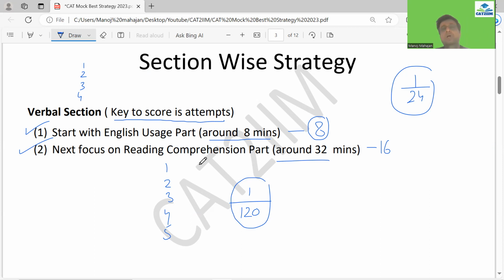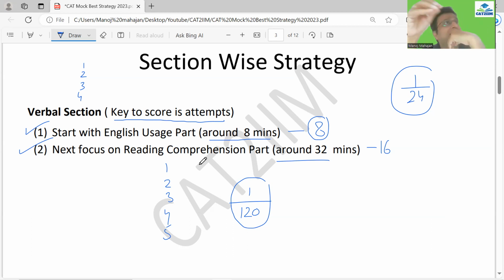Otherwise, it's better to focus on the other usage part, where definitely you're going to focus on the odd man out. Let's say if you have 5 statements and one is the odd man out, so 1 by 5 chance you have. So definitely those questions should be marked because you do not have the negative also.